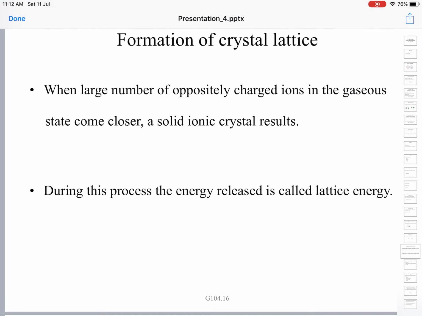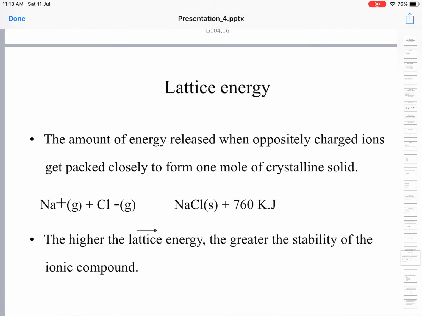Formation of crystal lattice. When a large number of oppositely charged ions in the gaseous state come closer, a solid ionic crystal results. These ions in the gaseous state combine together and lose a lot of energy to form a solid state crystal lattice. During this process, a lot of energy is released. This is called lattice energy. So, the crystal lattice is lower in energy, and lower energy means more stability. So, it becomes stable.